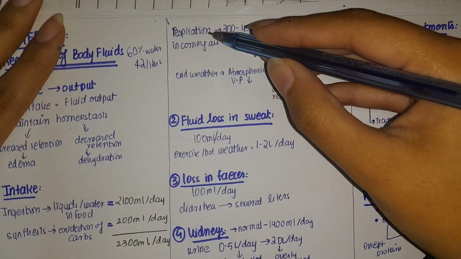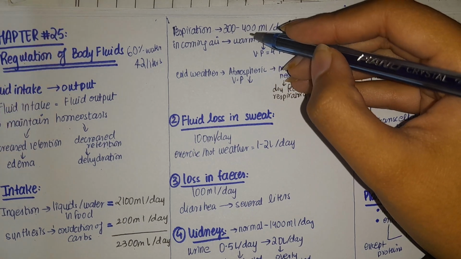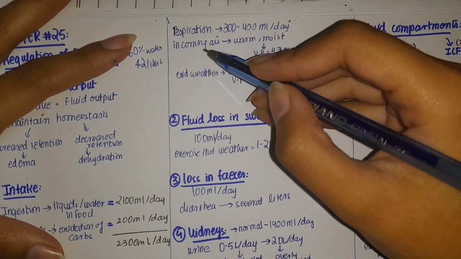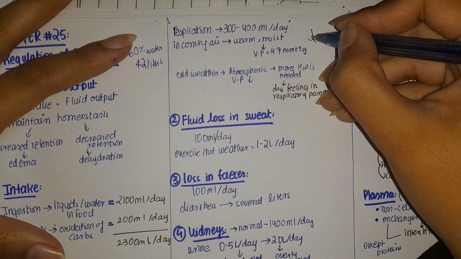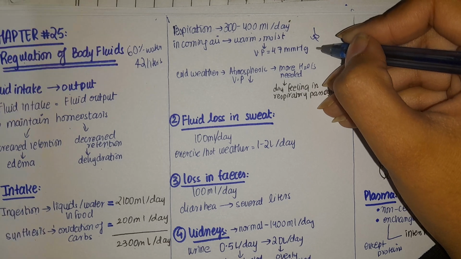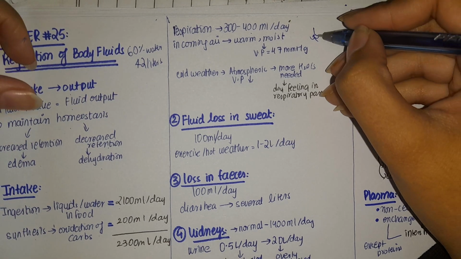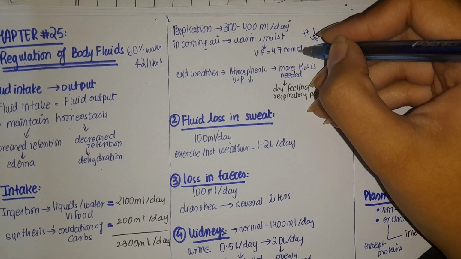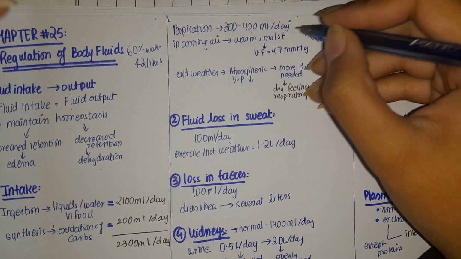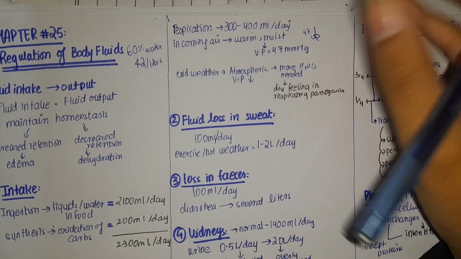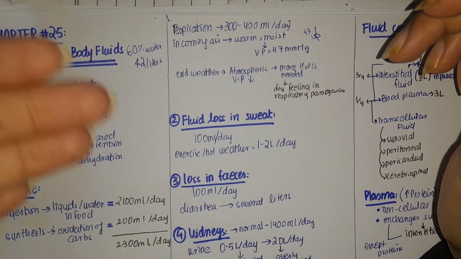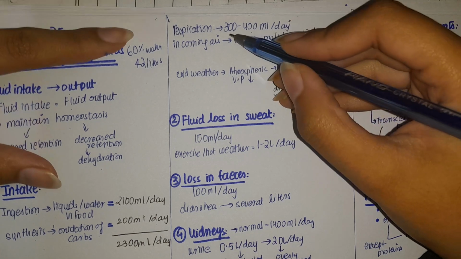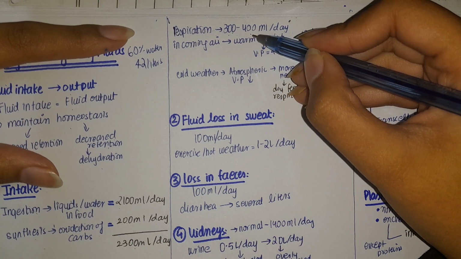Now we have the loss by respiration. This respiratory loss is also 300 to 400 milliliters per day, but it is increased in cold. Let's see what happens. The air that is inhaled through your nose is dry, and we need to moisten it according to our body temperature. So to equalize it to the normal body vapor pressure, we need 47 millimeters of mercury vapor pressure in the incoming air. That is why we add water to the incoming air to moisten it. In this way, when the air is expelled out of your body, it carries that water out with it. So that causes a loss of 300 to 400 milliliters per day.